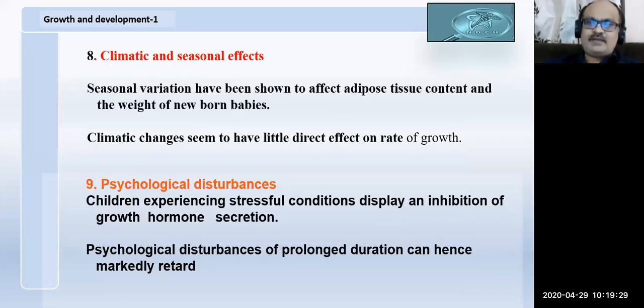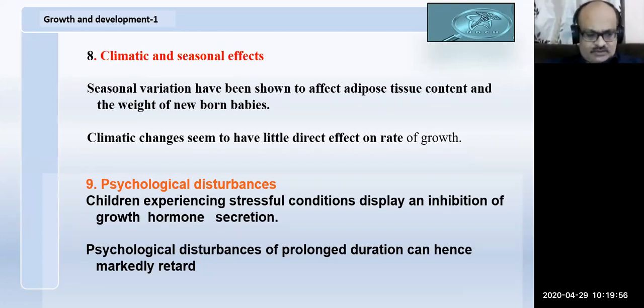And climatic and seasonal variation. Again, it is related to how the body adapts to the climate, the external environment. So this may indirectly affect the adipose tissue or fat. A person growing in a chill weather will have a fatty body. Why? Because it is an adaptation to that particular climate.